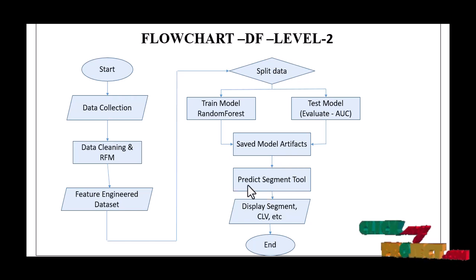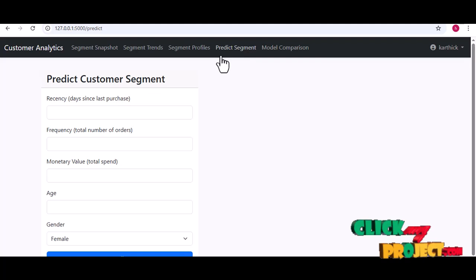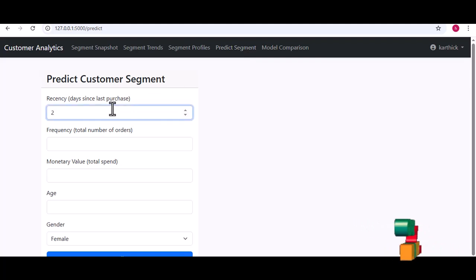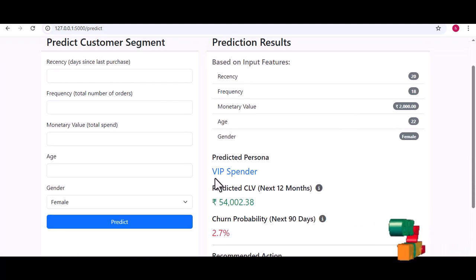And then next, ready segment, display the segment, CLV, etc. And this in our application, enter the values and show the predicted result, and also show predicted results on the right side: the predicted spend, the predicted customer lifetime value, and then churn probability.